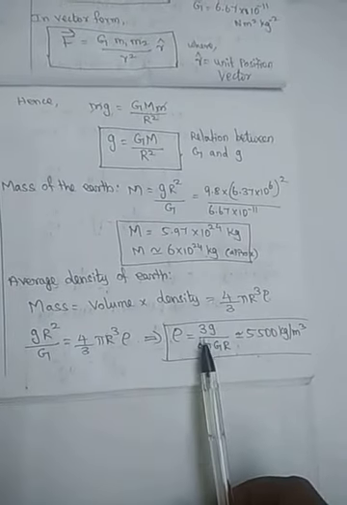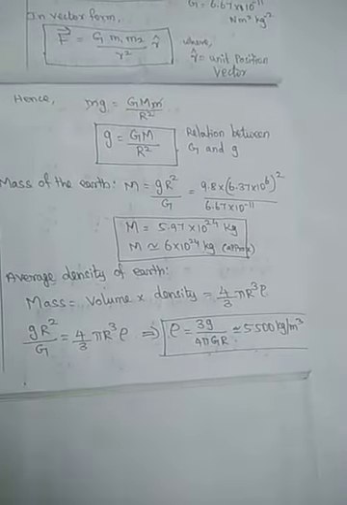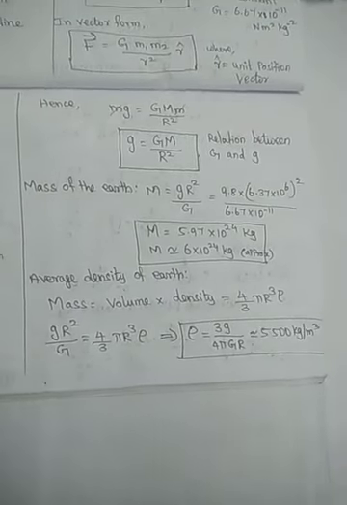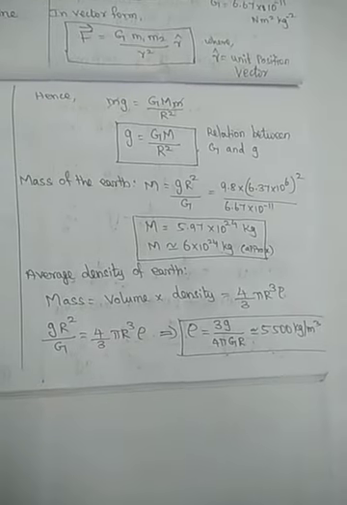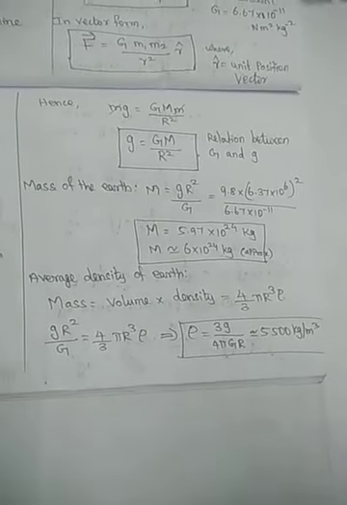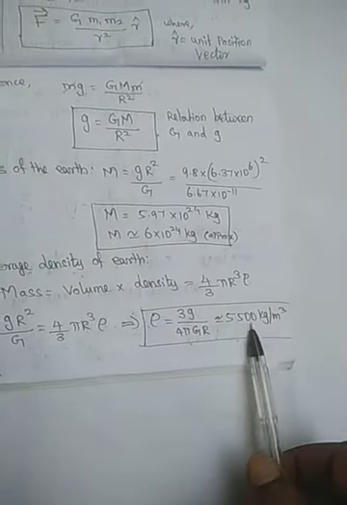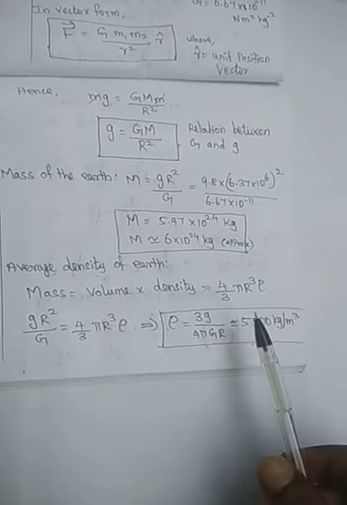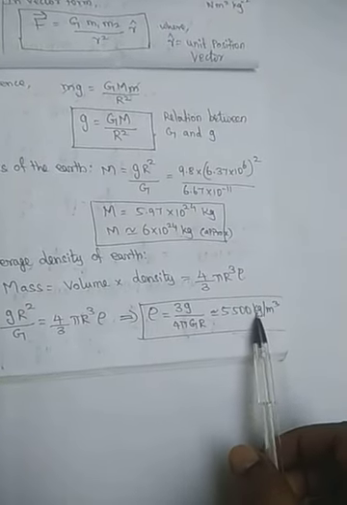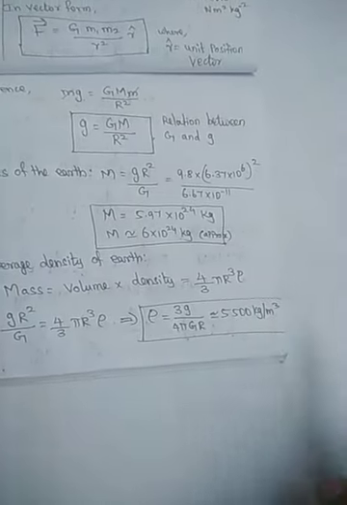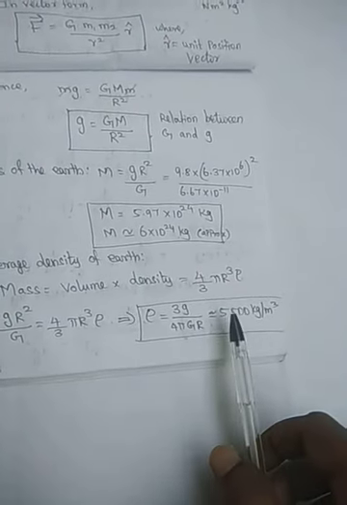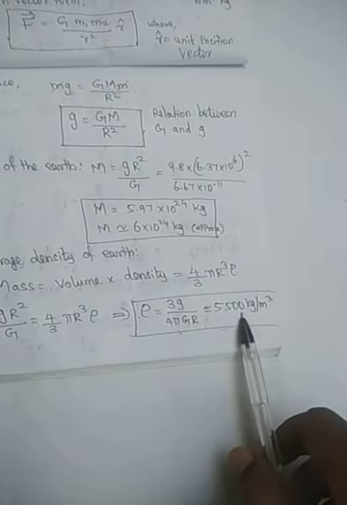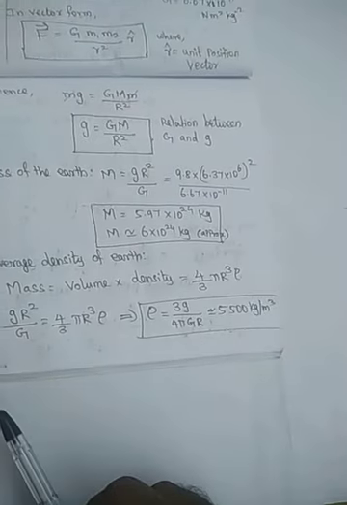Dear students, let us compare the density of the earth with the density of water. The density of water is 1000 kilogram per meter cube. So you are able to see the thickness of the earth compared with water. The density of the earth is 5500 kilogram per meter cube. That is the amount of mass per unit volume. For each volume of 1 meter cube, the earth's mass is 5500 kilogram.